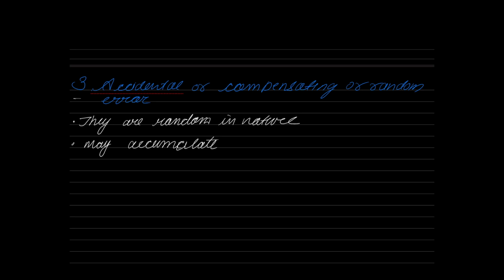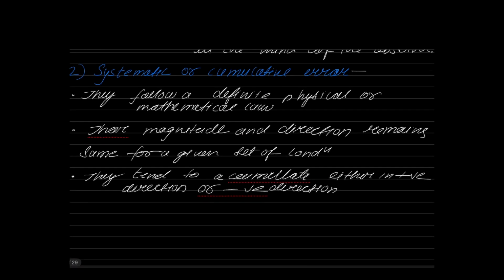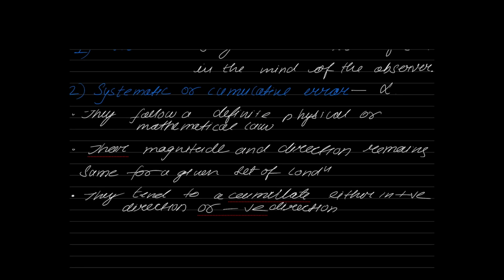So these 2 points you remember. Right. Systematic errors are directly proportional to length, right? And your accidental errors are always directly proportional to square root of length. We will understand this as we move forward. Yes.